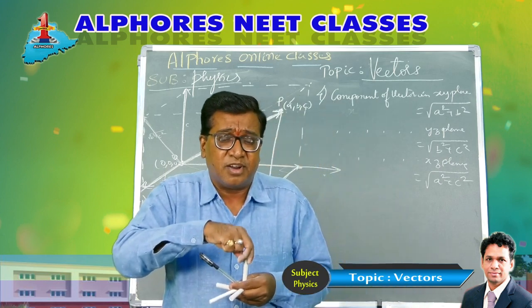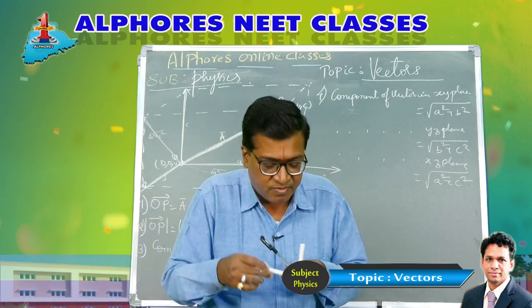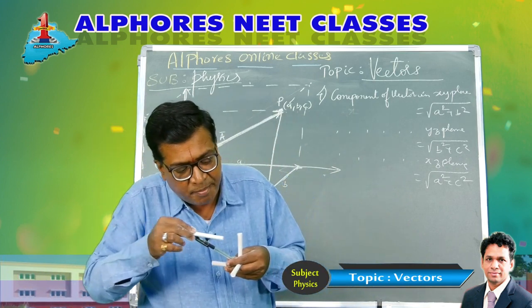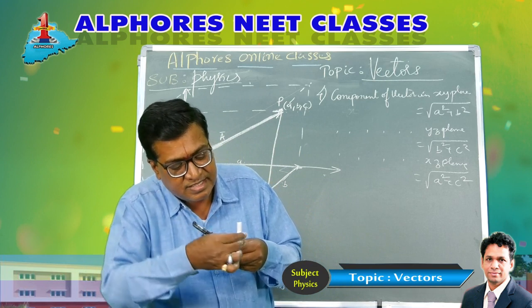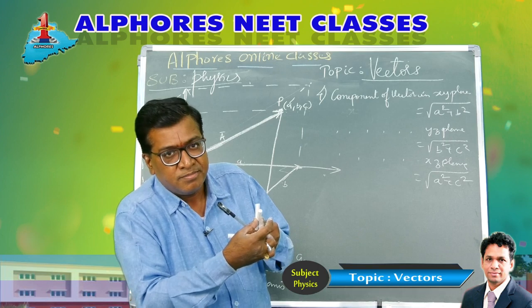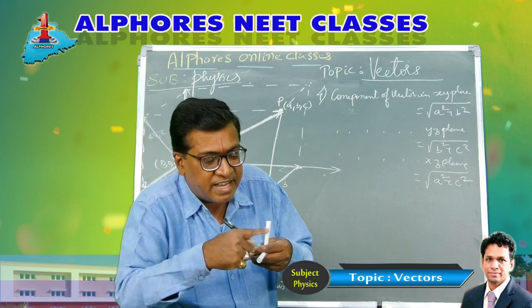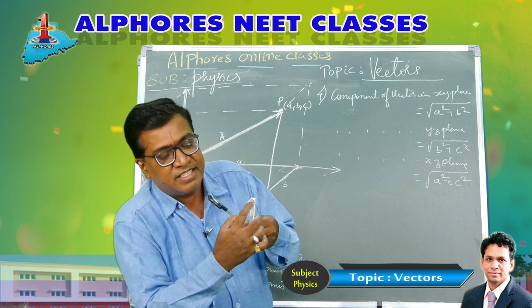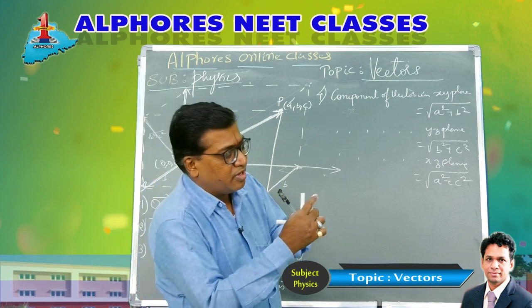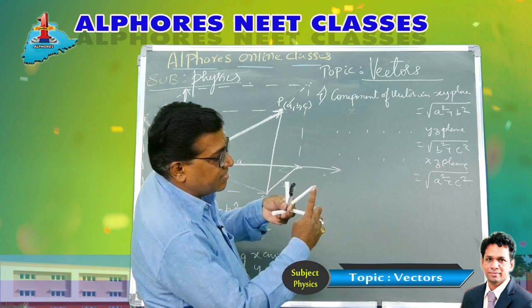Similarly, what is its component in the YZ plane? What do you mean by YZ plane? If this is Y and this is Z, and I drop a perpendicular onto this one, then this is the component in the YZ plane. If I imagine a cube here, then this is the face diagonal. Now what is this face diagonal actually? Again, if you look like this, my finger and this chalk piece form a right angle triangle, see.